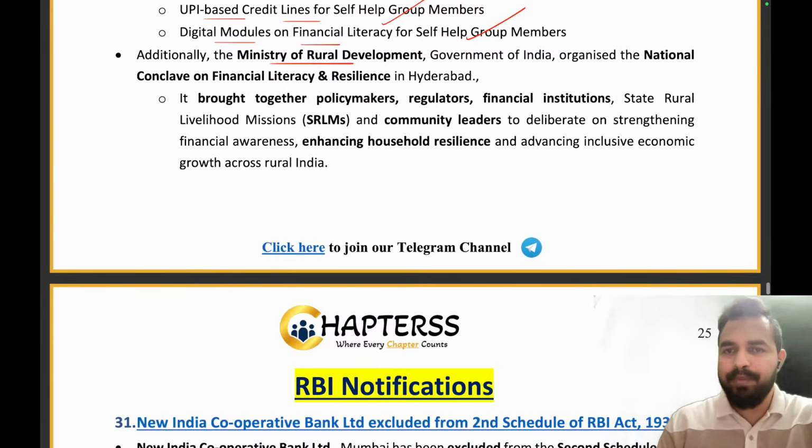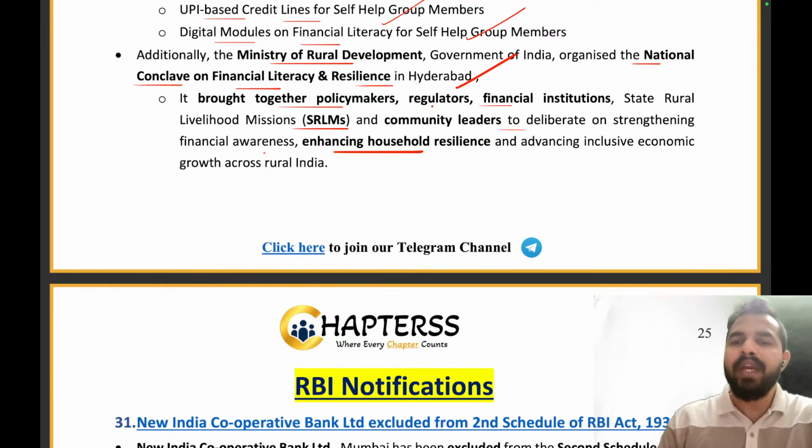Additionally, Ministry of Rural Development under the Government of India, it organized a national conclave on the financial literacy and resilience in Hyderabad. It brought together the policymakers, regulators, and the financial institutions, state rural livelihood missions, and the community leaders to deliberate on strengthening financial awareness, enhancing household resilience, and advancing the inclusive economic growth across the rural India.